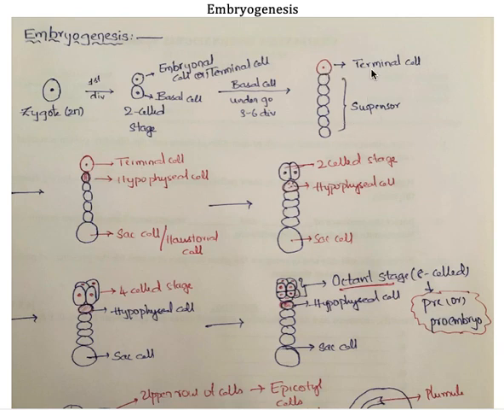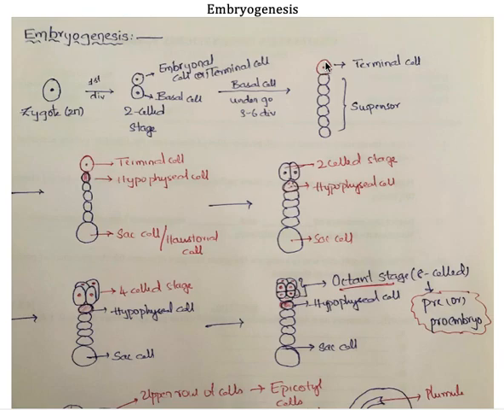And this terminal cell is as it is. But students, as I am explaining this, you try to imagine this terminal cell is also undergoing division simultaneously. But in the diagrammatic representation, if I start showing that also, you will definitely get confused. So for your convenience, I kept this terminal cell as it is.